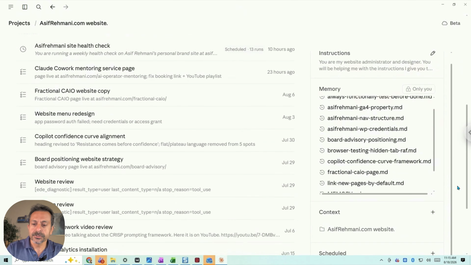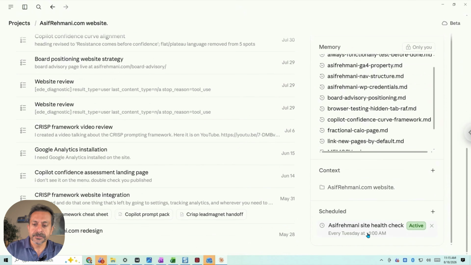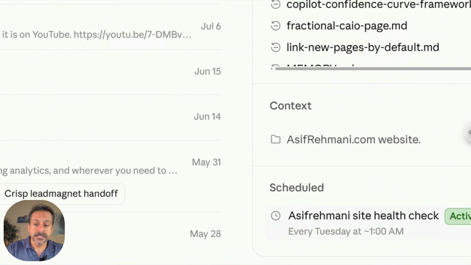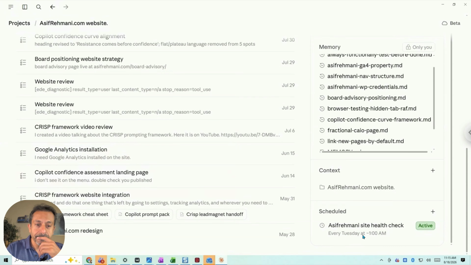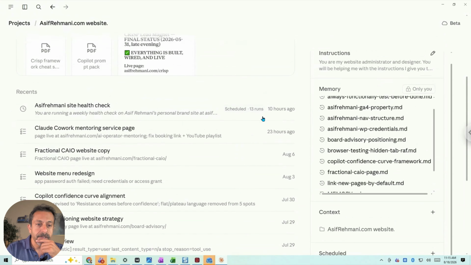I even have a scheduled task here, which is basically checking my site health, making sure everything is good, everything is updated, and if it's not updated, it's updating my plugins in WordPress, it's updating my site to go from a different version. All that stuff is possible, and it's already happening. Okay, lots of good stuff here.